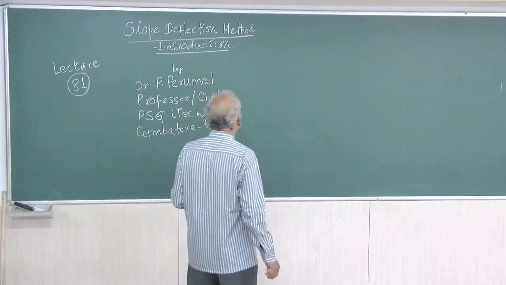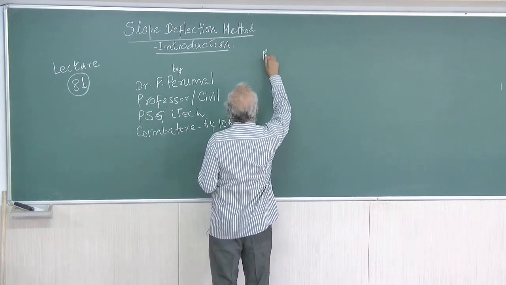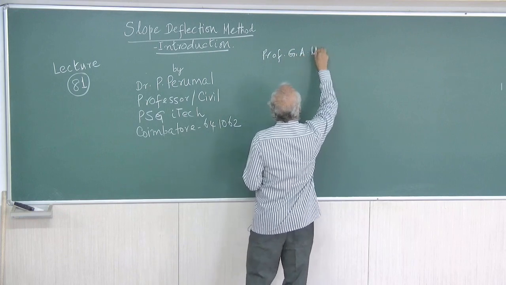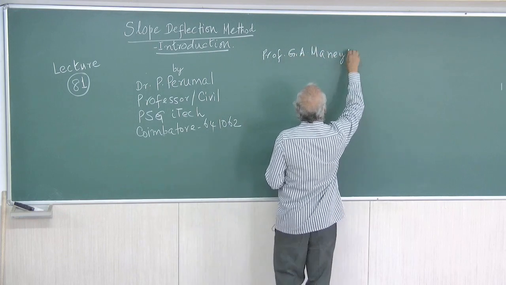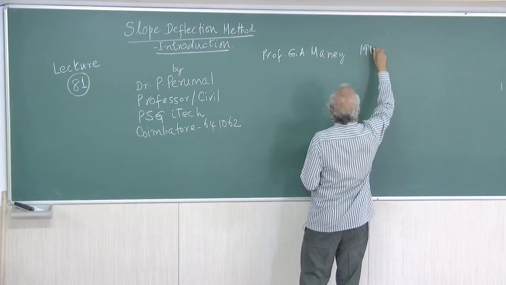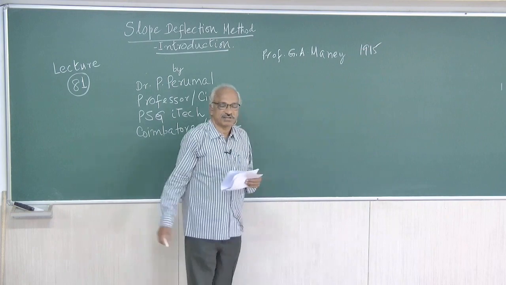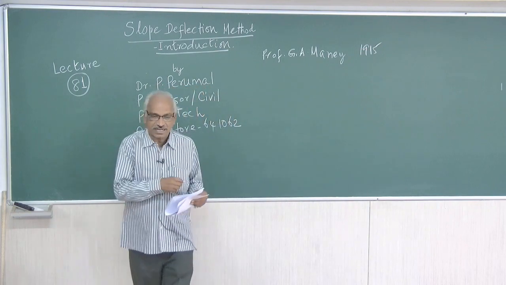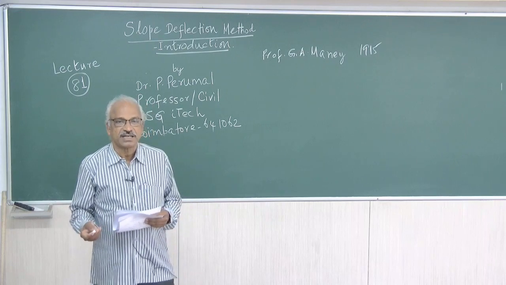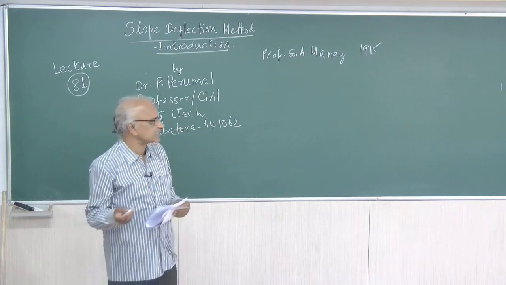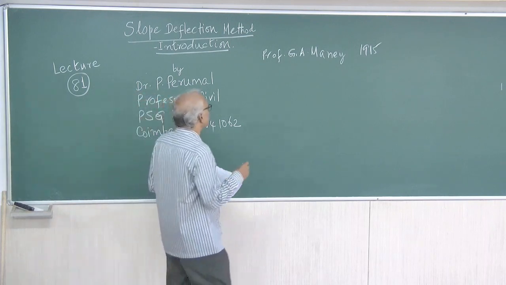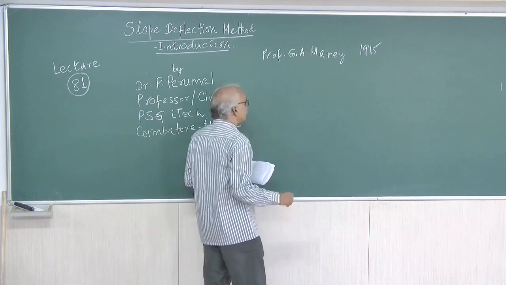Actually, this method was introduced by Professor G.A. Manning in the year 1915. It is a displacement based method because the unknowns are displacements, namely rotations and displacements. So it is a displacement based method, right? And after this, the moment distribution method was introduced.